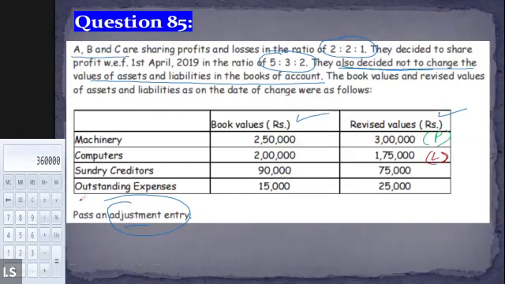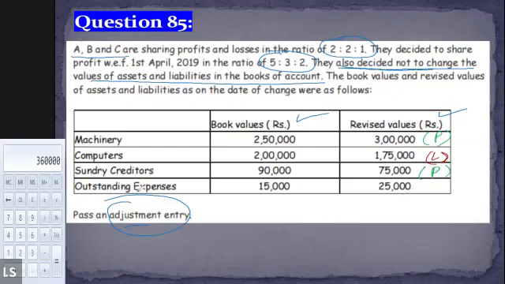Now let's talk about the creditors. Sundry creditors are a liability. Now tell me, if the value of the creditors reduces from 90,000 to 75,000, is there a profit or a loss? Liability is reducing, so obviously it is a profit of 15,000.